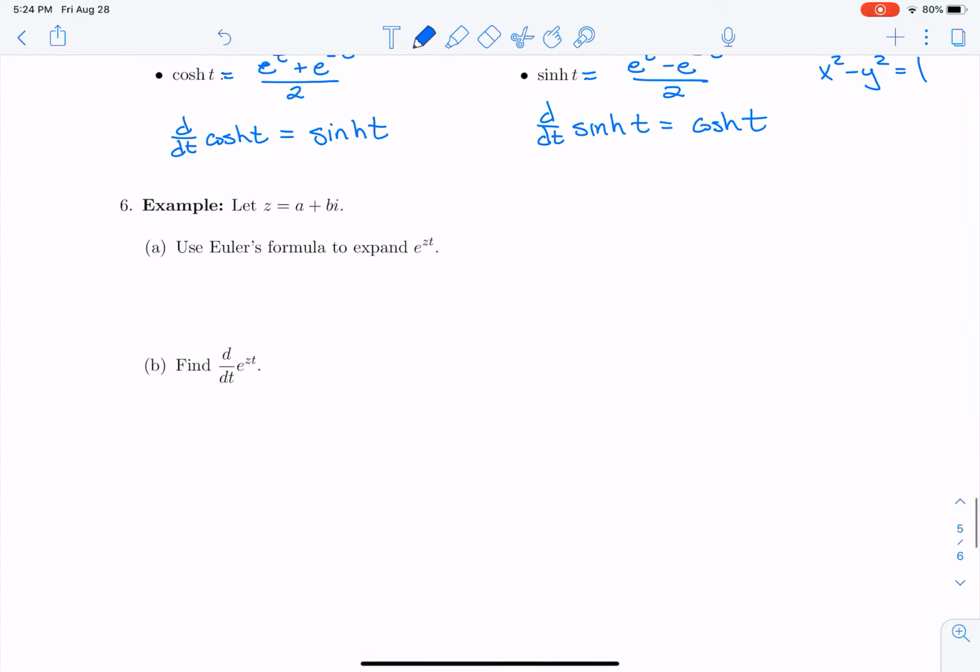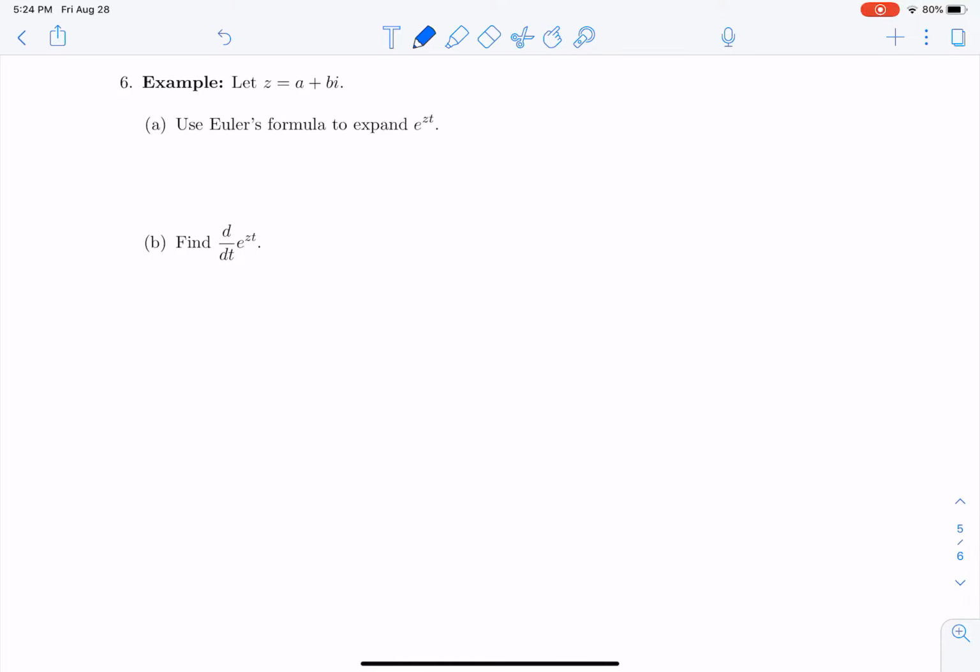Okay, let's move on to one last example, and that involves derivatives with complex numbers. So I want to look at what e to the zt looks like. What does it look like when I do e to a complex number times, say, some time t? Well, that's going to be e to the (a plus bi) times t. So that's e to the at times e to the i times bt, using those exponential rules.